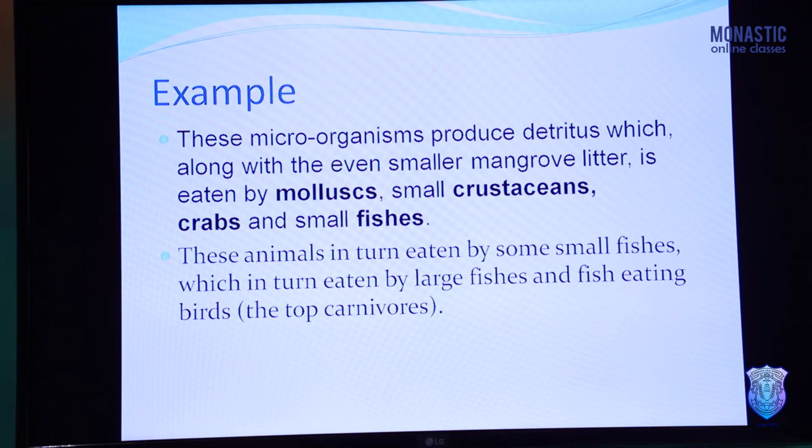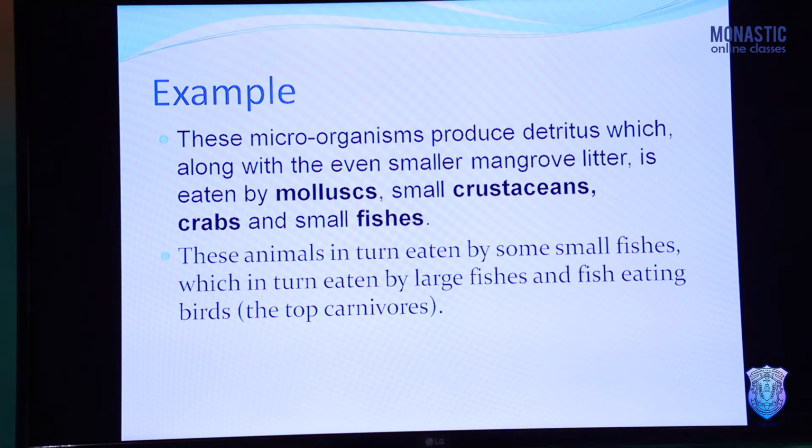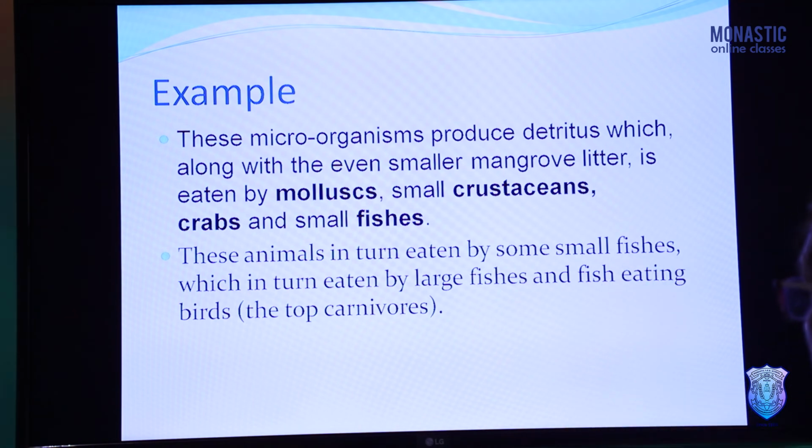So these constitute the primary consumers, and these animals are eaten by small fishes. These are known as secondary consumers, which in turn are eaten by large fishes and fish-eating birds. So these are the top carnivores.